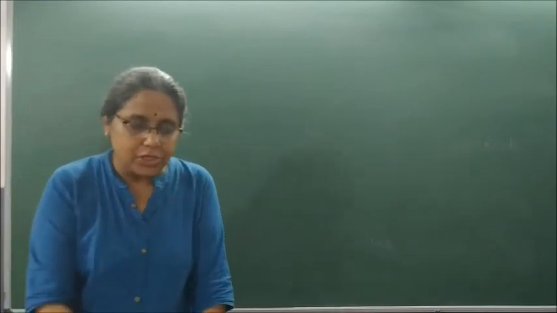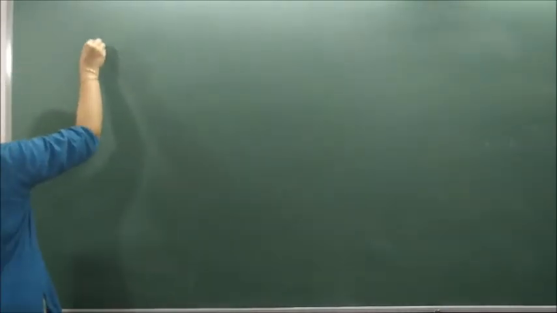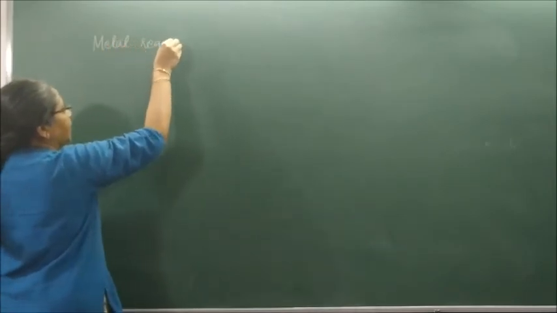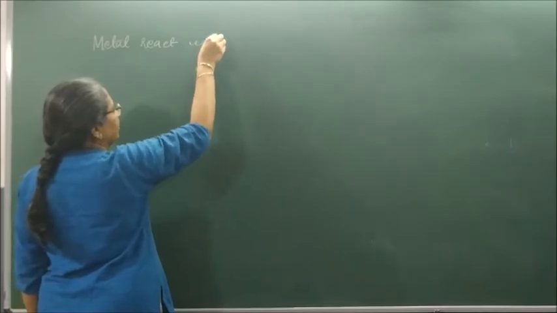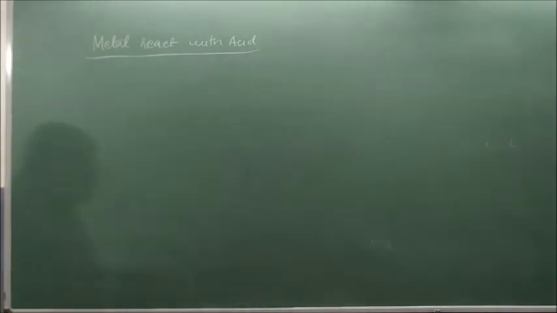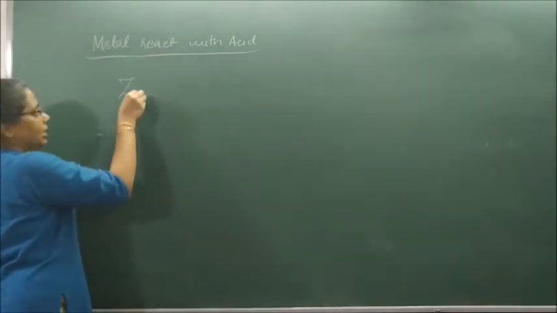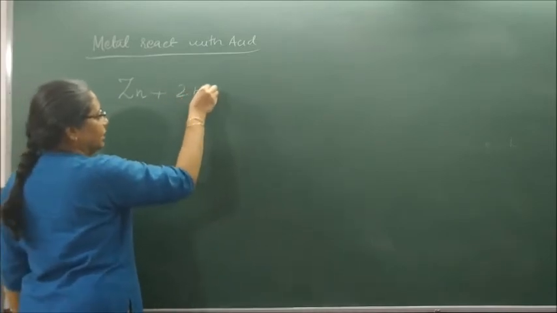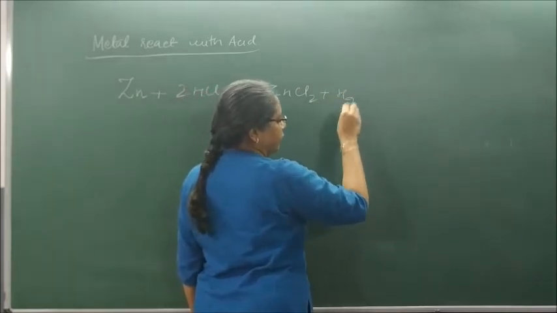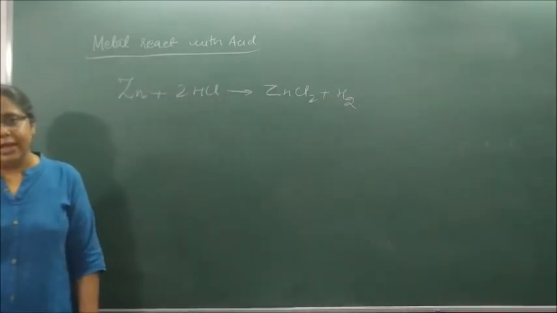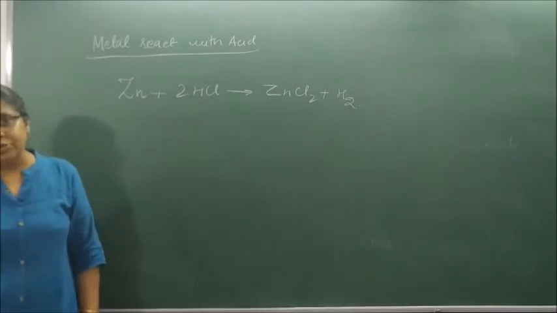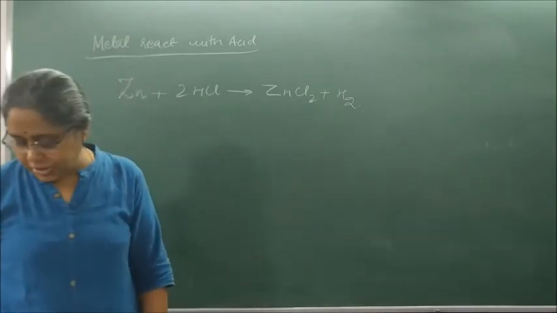And now today we have to study what happens when metal reacts with an acid. We have already studied this in acids, bases and salts. When a metal like zinc reacts with acid, it forms what? Salt and liberates what gas? Hydrogen gas. This hydrogen gas can be tested by bringing a burning splinter near the mouth of the test tube, which goes off with a pop sound.